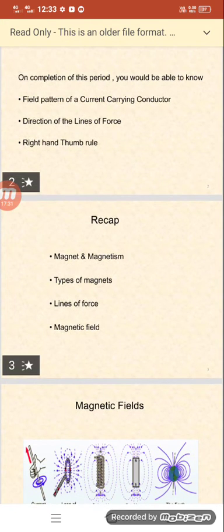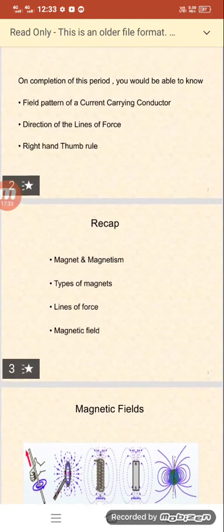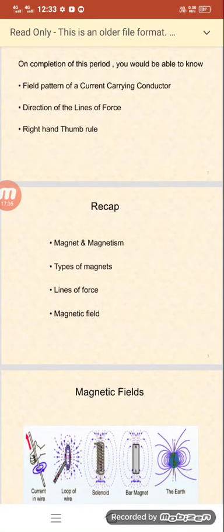On completion of this session, again we are going to discuss the field pattern of a current carrying conductor, the direction of the lines of force, and the right hand thumb rule.